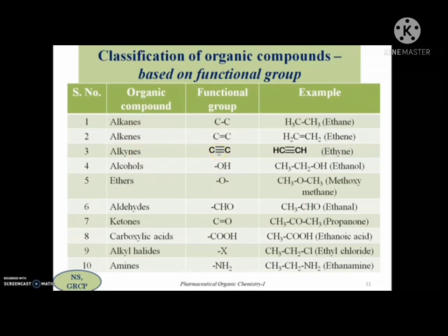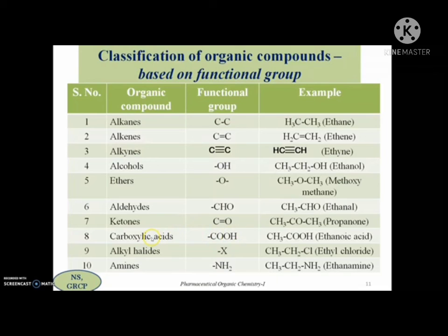Alkynes, which are characterized by a triple bond. Alcohols, where the OH group is the functional group. Ethers, where a divalent oxygen is the functional group. Aldehydes, where the CHO group is the functional group. Ketones, the organic compounds which have the CO group as the functional group. And carboxylic acids, the organic compounds which have the carboxylic group, that is the COOH group.